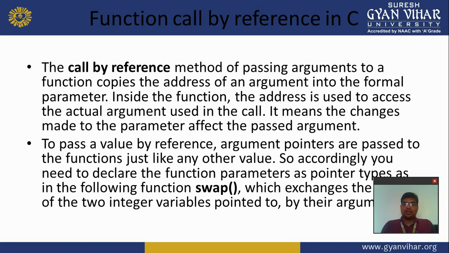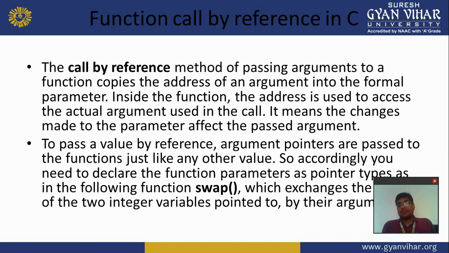So I explain. In this call by reference, we pass the original address, the memory locations, to the function. When any changes are performed on those addresses, it affects the original value, because the function changes the value in the memory locations, not on a copy of the value.